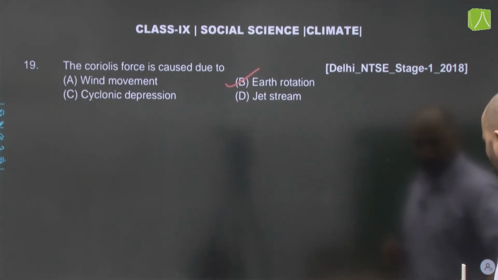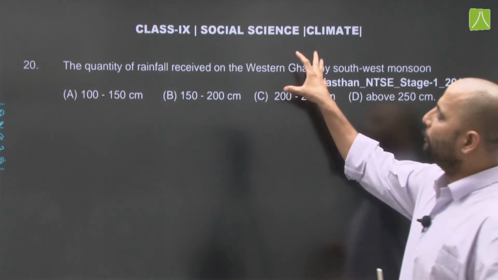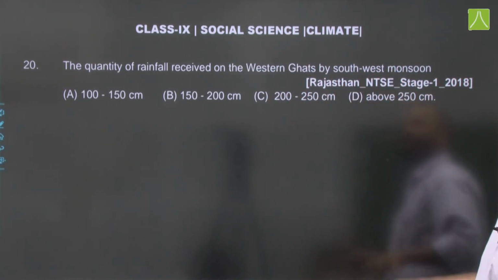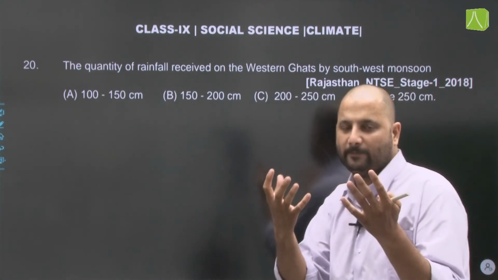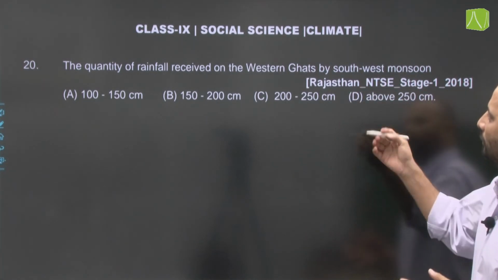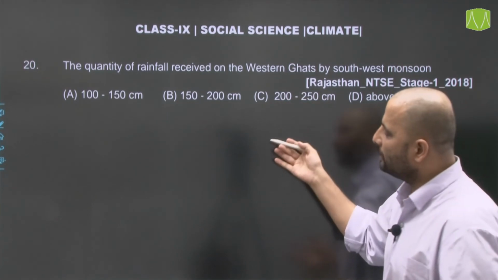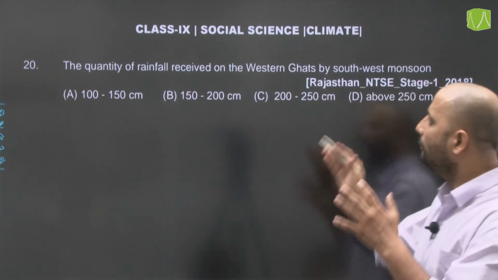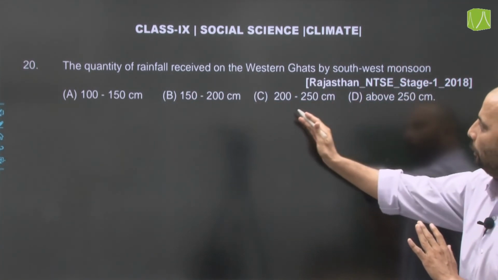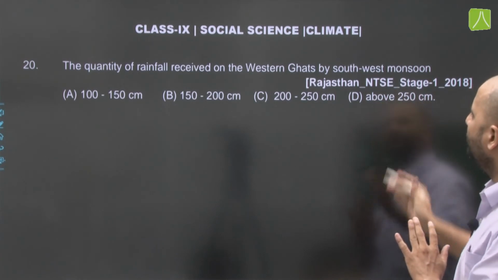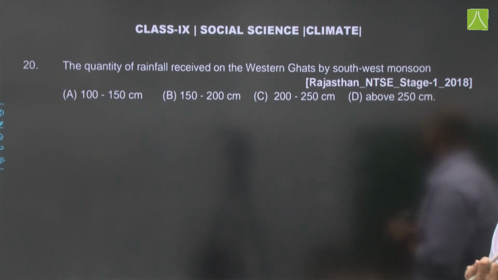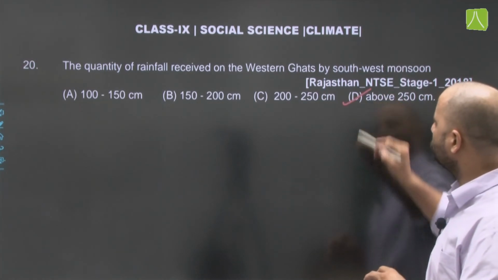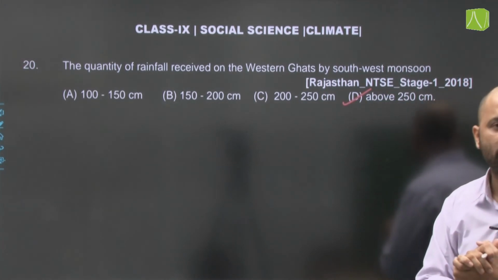Moving on to the next question, the quantity of rainfall received on the Western Ghats by southwest monsoon. Now, Western Ghats is one of the regions which receives the highest rainfall in India. Out of these options given, 100 to 150 centimeter, 150 to 200 centimeter, 200 to 250 centimeter, and D about 250 centimeter. Now, this question is from Rajasthan NTSE stage 1 2018. The correct answer is option number D, that is about 250 centimeter.